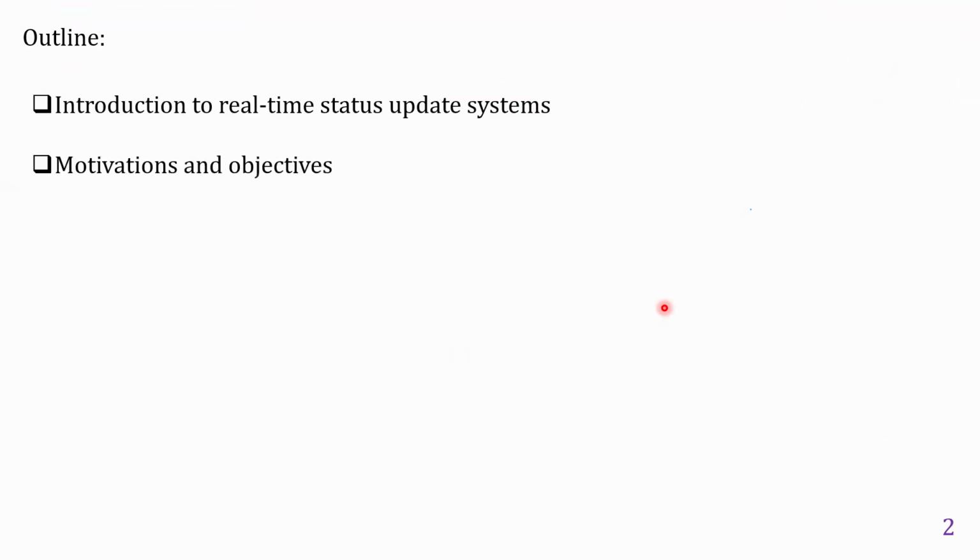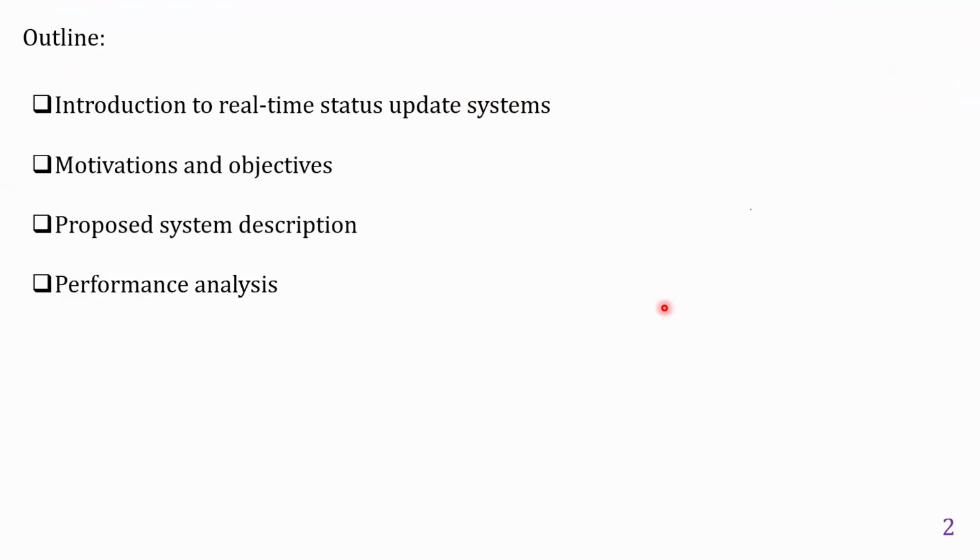The outline of our presentation is divided as follows. An introduction to real-time status update systems, the motivation and the corresponding objectives, the proposed system description, the performance analysis of our work, the obtained numerical results, and finally, the conclusion and our future work.